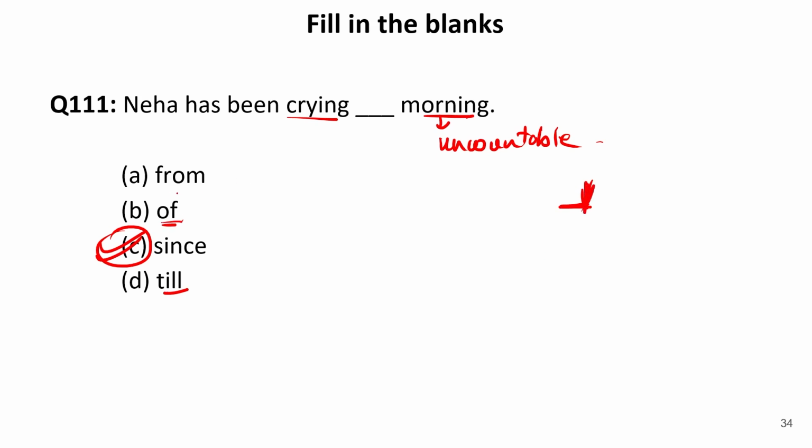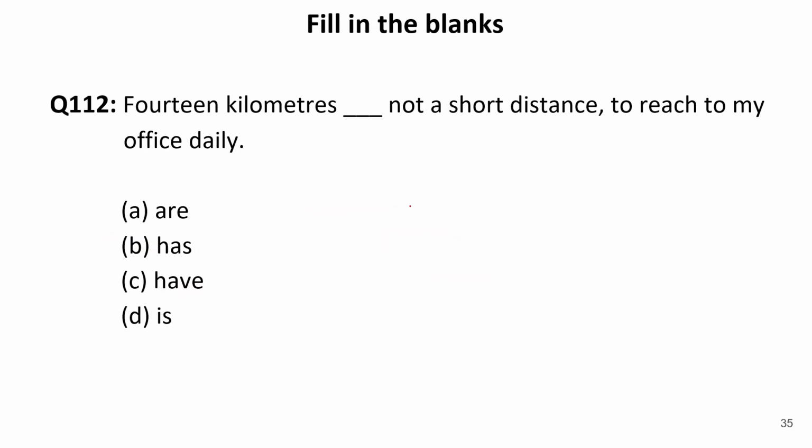Of shows the position. From shows the duration of something, for example, from Monday to Saturday. But here our answer is C. So our answer is C. Now let us move to the next one.